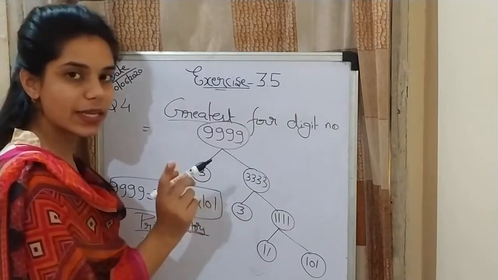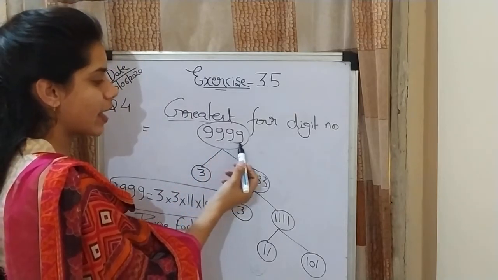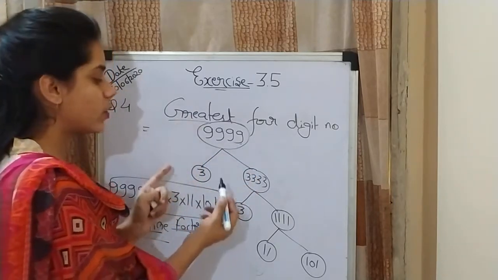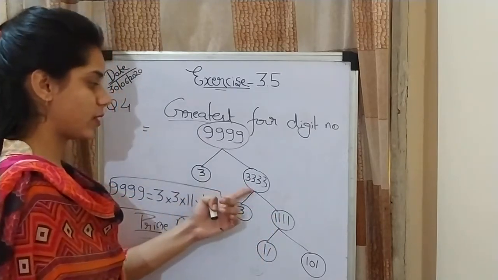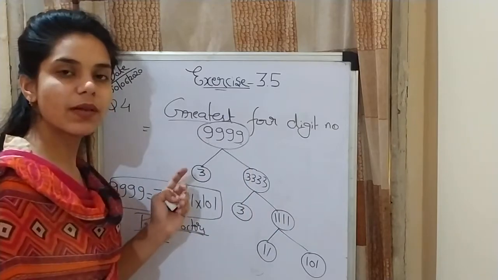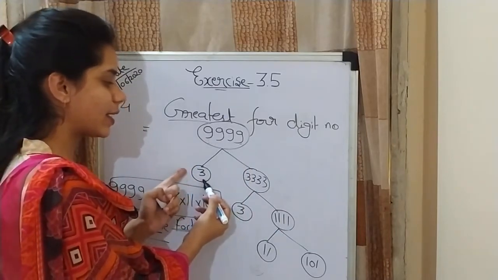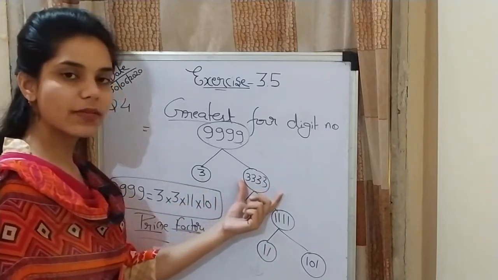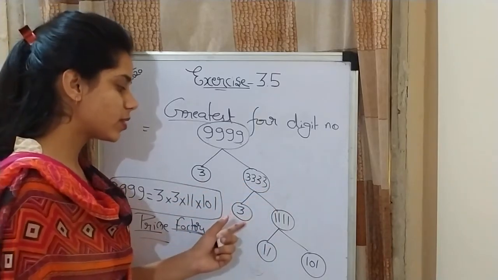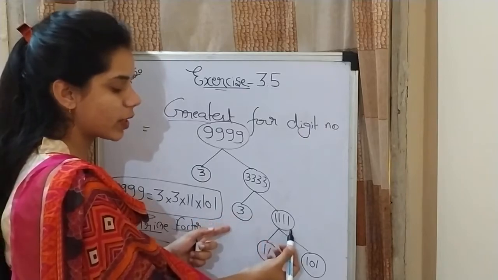What we have done? See again. 9999 can be reduced as 3 multiplied with 3333. Because this term is divisible by 3, we can write it as 3 multiplied with 3333. Now again this term can be divisible by 3, so write again 3 times 1111.